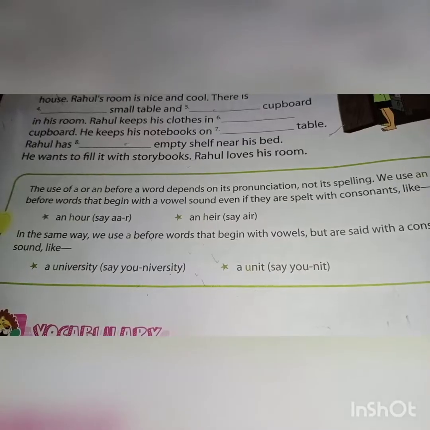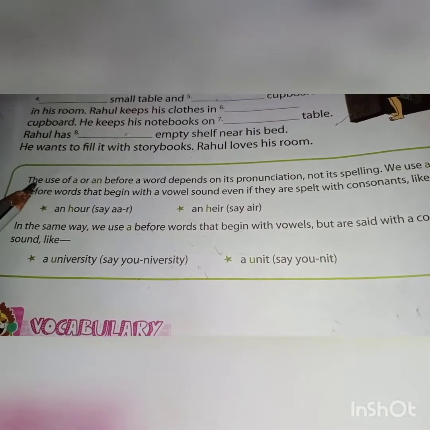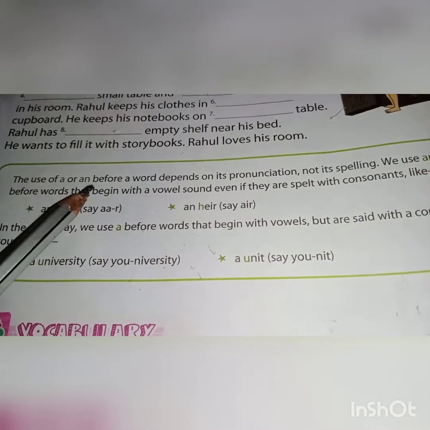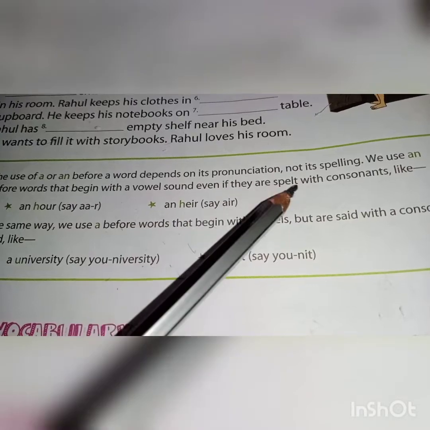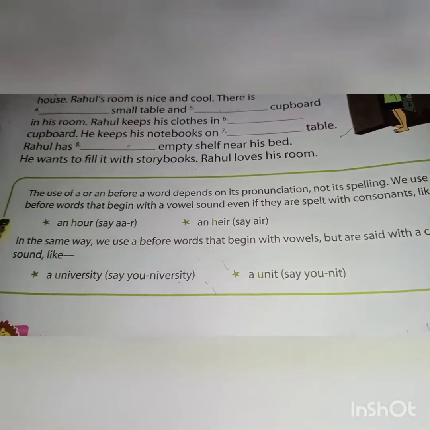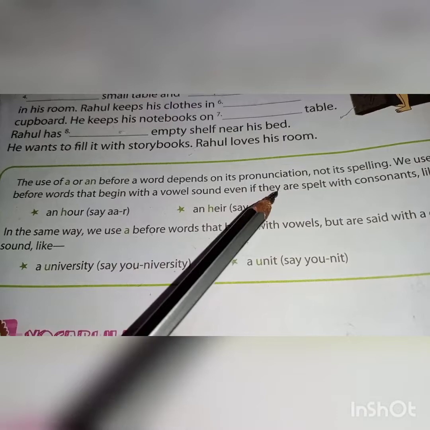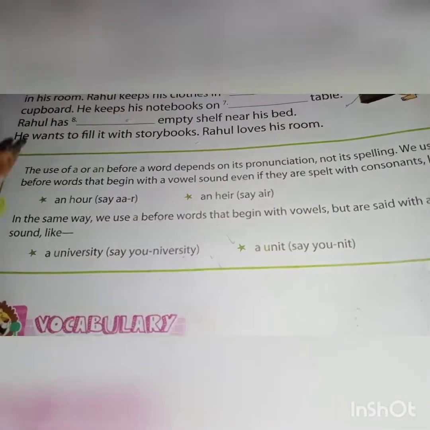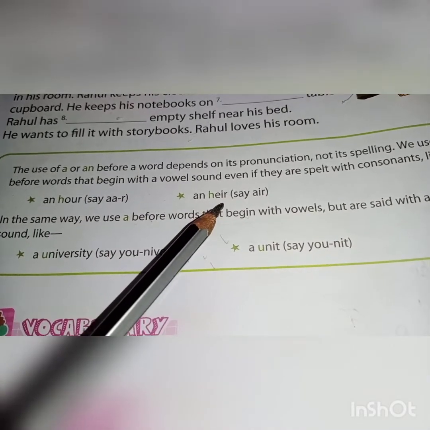Okay. Children, take page 6. Here you can see the use of a or an before a word depends on its pronunciation, not its spelling. Use an before words that begin with a vowel sound even if they are spelt with consonants, like an hour, an heir.